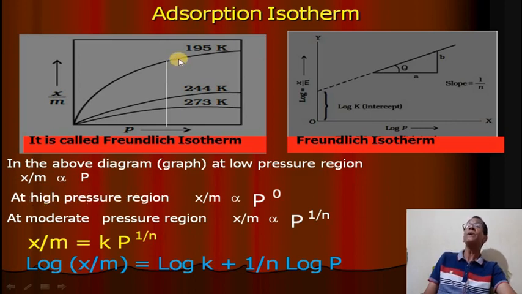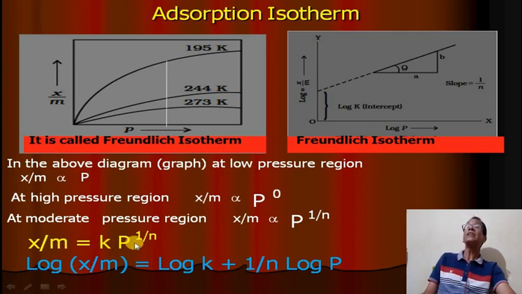But when the pressure is very high, the rate of adsorption is almost constant. That means pressure has no effect. That is P to the power 0. That's why X by M is directly proportional to P to the power 0. P to the 0 means constant.